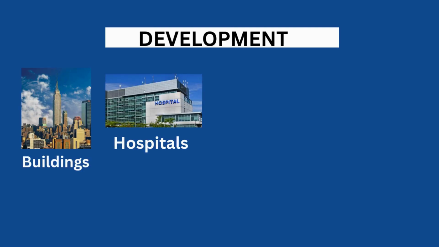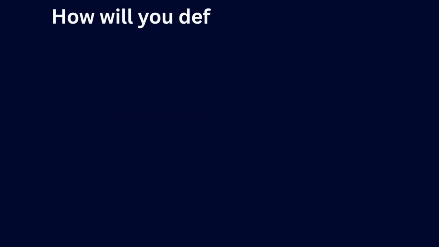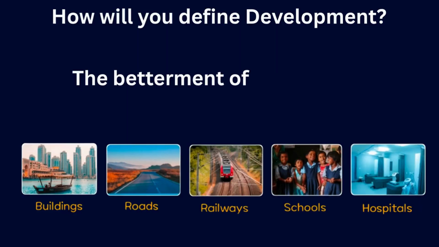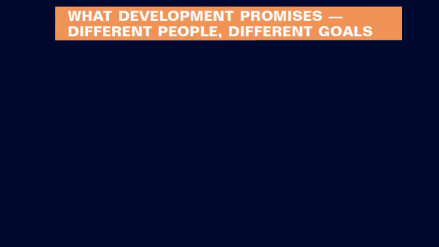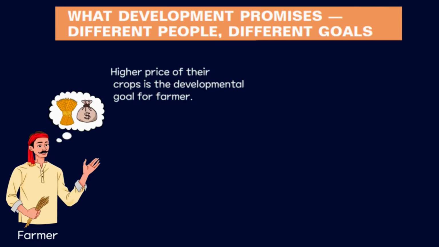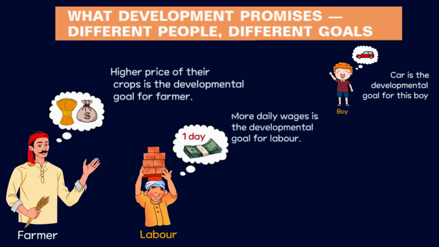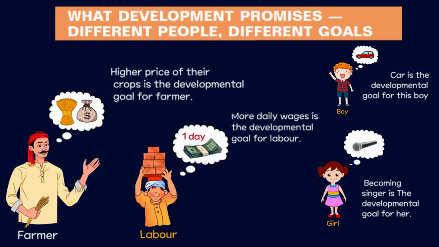Many of you think development is making buildings, making hospitals, roads, schools. But how will you define development? The betterment of anything is development. Each and every person has different goals and a different meaning of development. Like for example, a farmer wants a higher price for his crop, this is his developmental goal. Similarly, a laborer wants more daily wages, this is his developmental goal. A small boy wants a toy car, this is his developmental goal. A small girl wants to be a singer, this is her developmental goal.